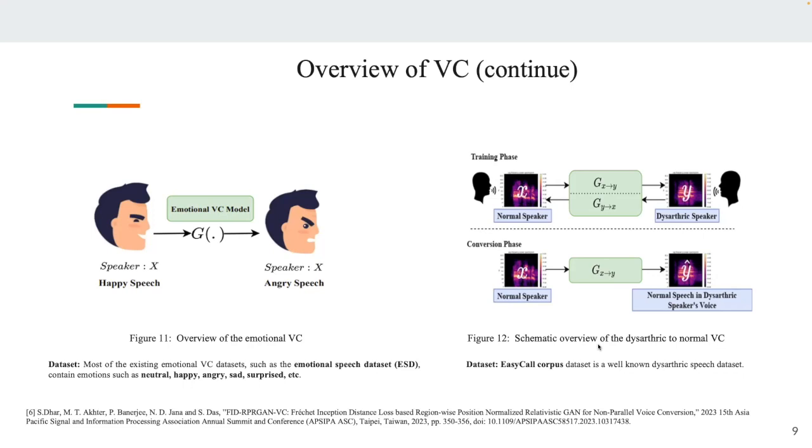Another one is dysarthric to normal voice conversion, that is, disordered speech to normal voice conversion, where the formants are not well formed. That means the speech uttered by the disordered speaker is not very well understood. In that case, the models are trained with parallel speech content of both the dysarthric speech or some other speech disorder patient and the normal speech. Once the model gets trained, in the conversion phase, they are given new speech content and can approximate the exact formants such that we can understand what the speaker was trying to say.